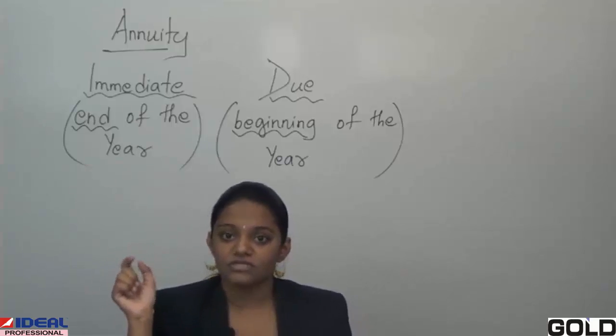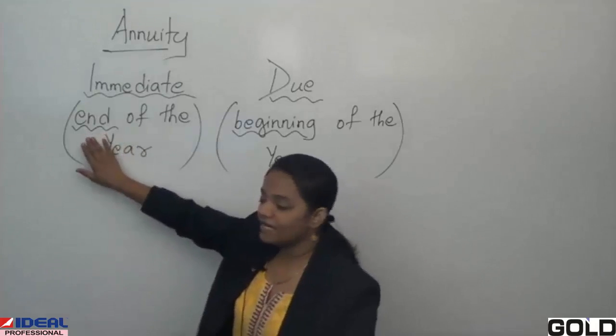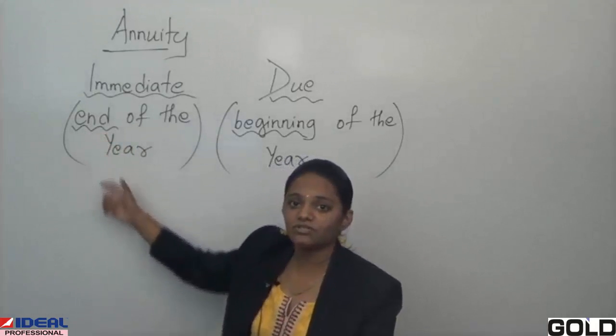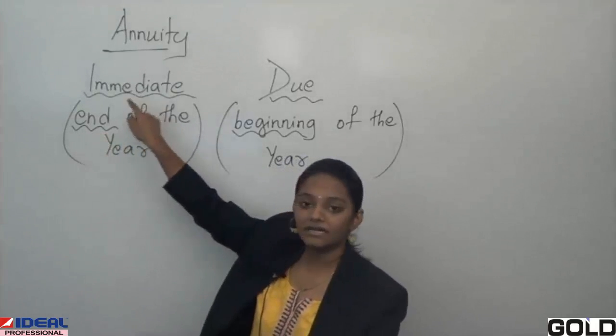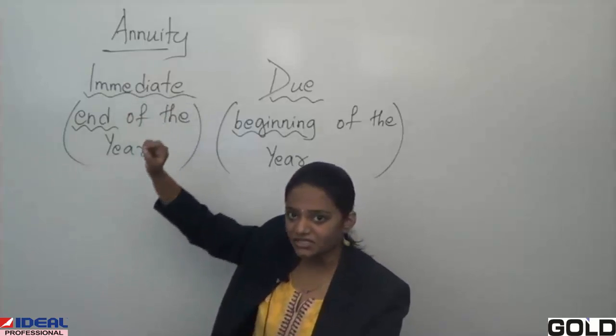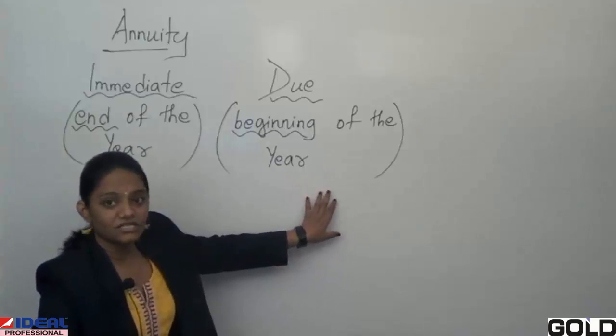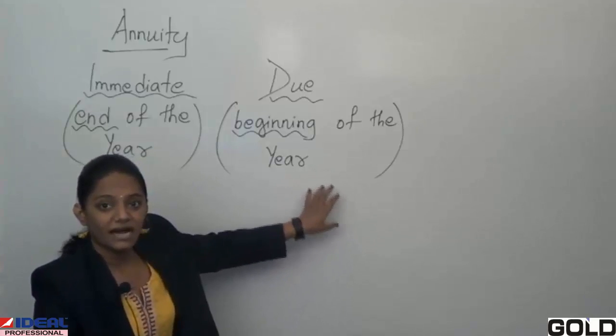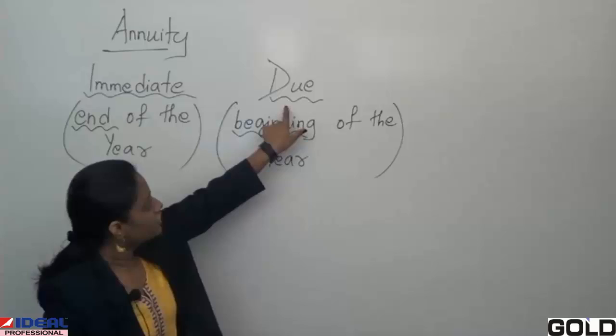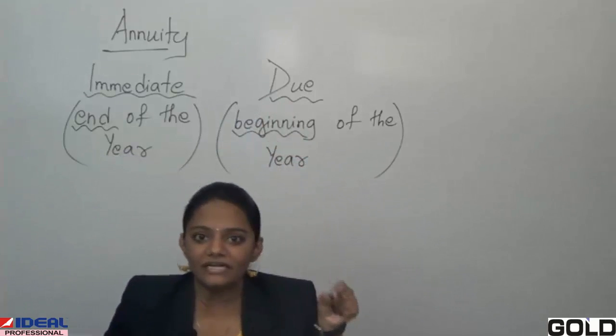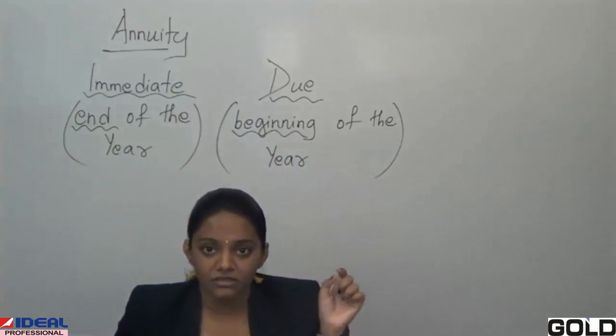So wherever you see end of the year, the procedure is for annuity immediate. And if you see beginning of the year, all payments are done at due, that is annuity due. You're getting me?